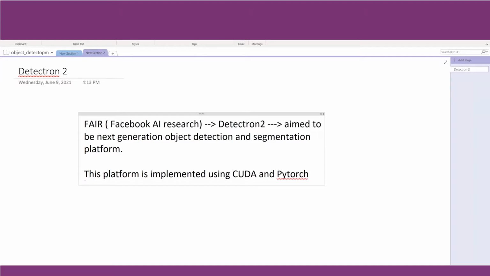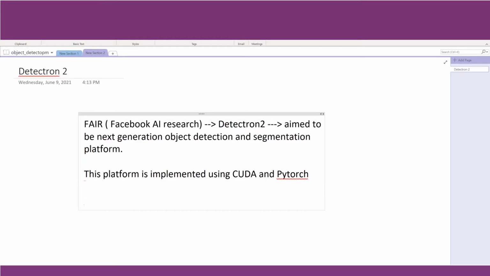So in short, Detectron 2 is a platform which will help us implement, on our GPUs, on CUDA, and using PyTorch, state-of-the-art neural network architectures.